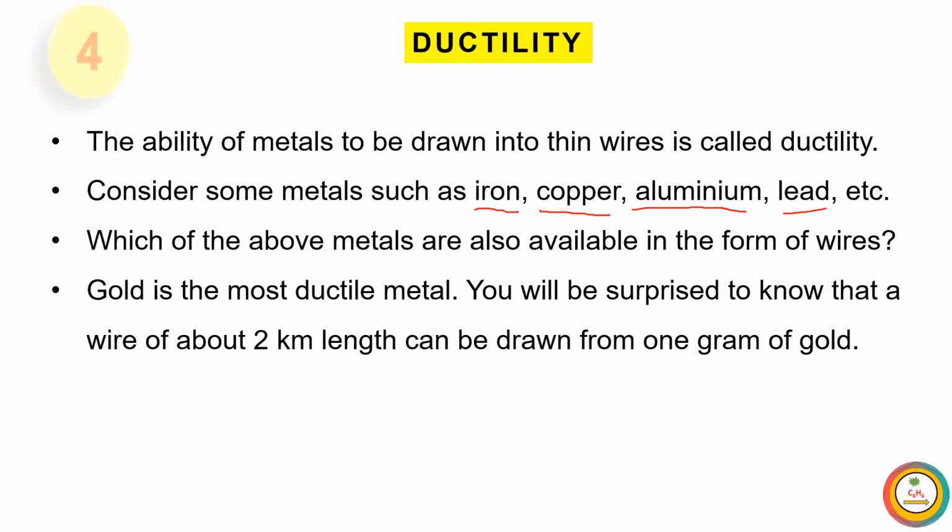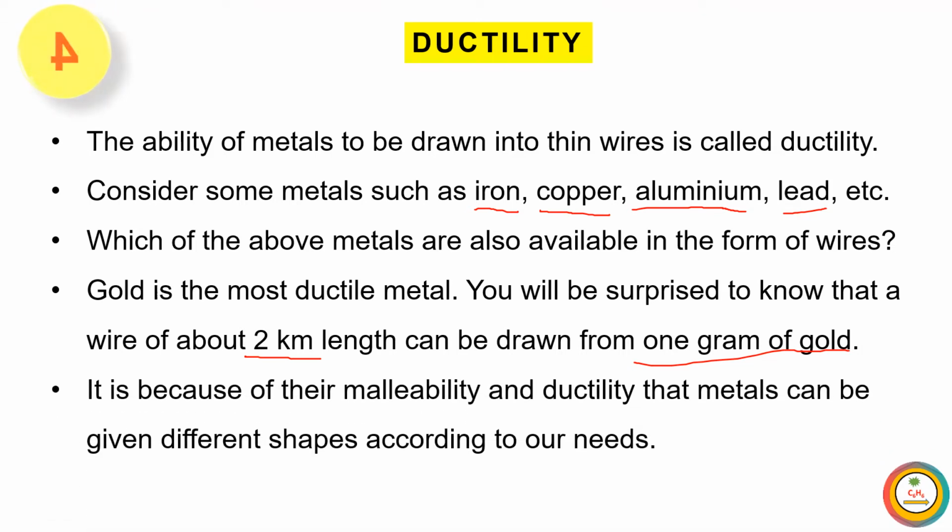Gold is the most ductile metal. You will be surprised to know that with only 1 gram of gold, we can make a wire 2 kilometers long. 1 gram of gold can be converted into a 2 kilometer length wire. That is the superior ductility property of gold. It is because of their malleability and ductility that metals can be given different shapes according to our needs.